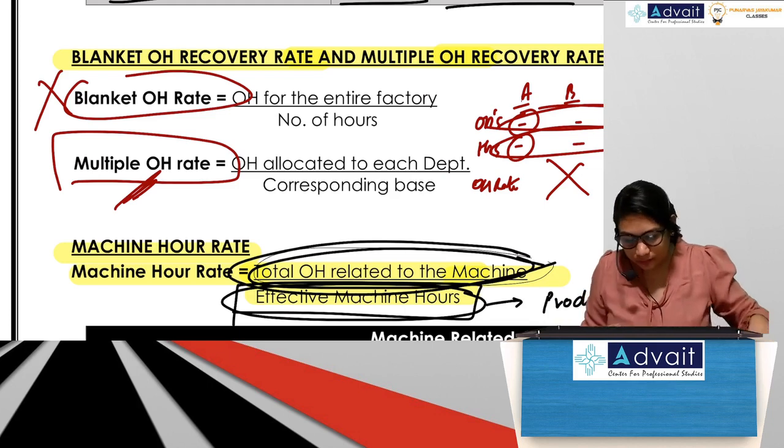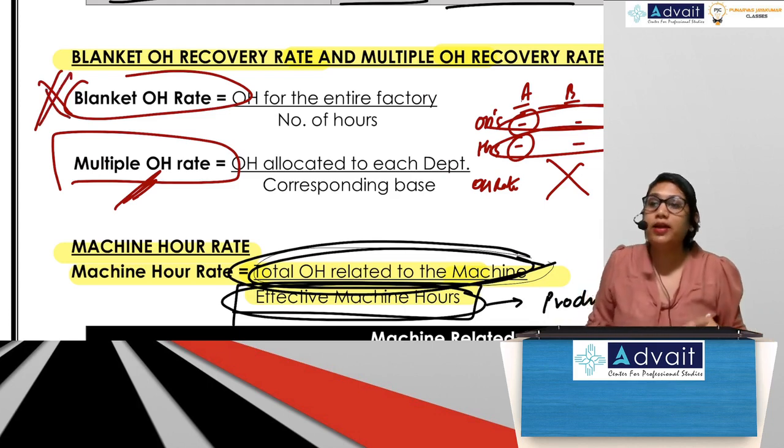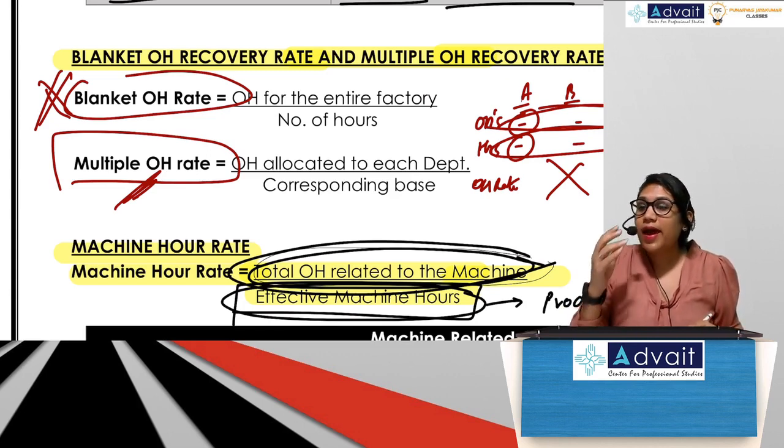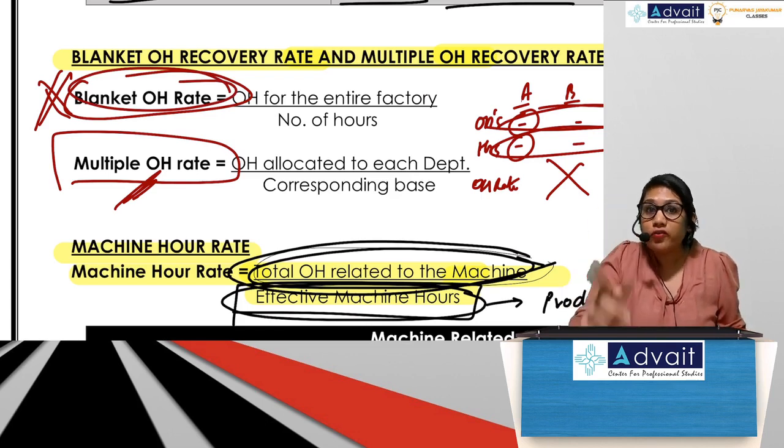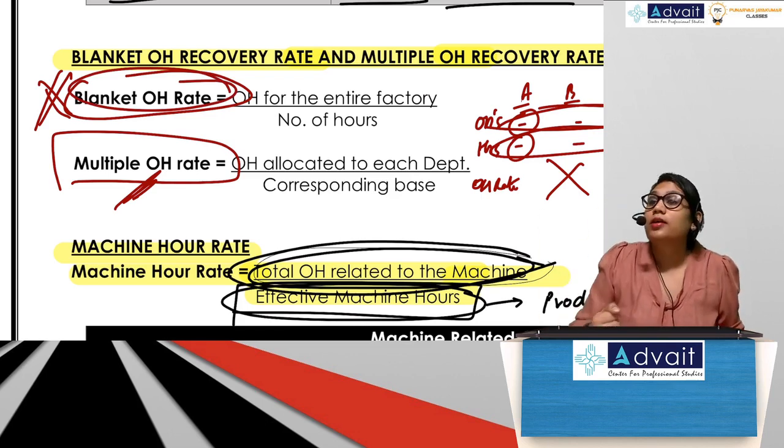Correct? So blanket overhead recovery rate is inaccurate. It does not bring about accurate results. Multiple overhead recovery rate is better, and sometimes in the problem they may have calculated the rates using blanket overhead recovery rate. You need to figure out that it is wrong and correctly calculate the rates if they've asked you to.